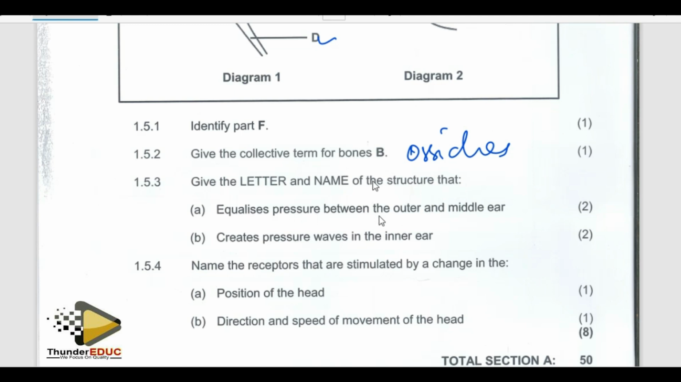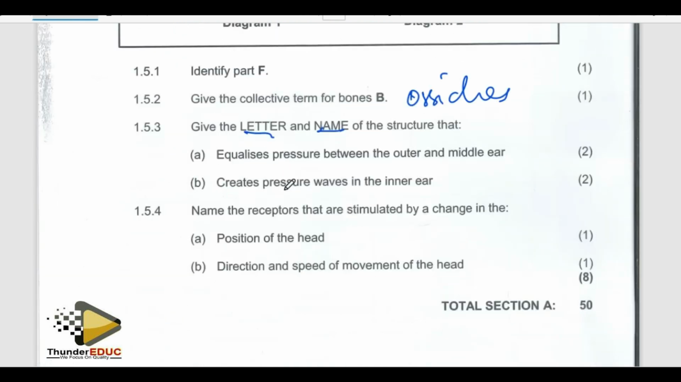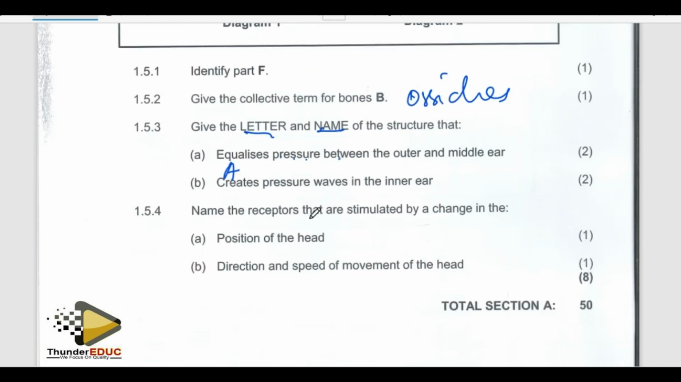Give the letter and the name of the structure that equalizes pressure between the outer and the middle ear. That is the tympanum? They're saying the letter and the name. Let's go back and find the tympanum. Tympanum is A. Oh, no. They're saying equalizes pressure. The answer is D, not tympanum.